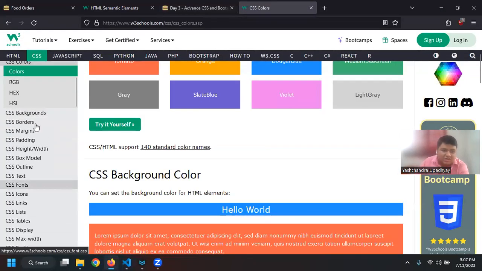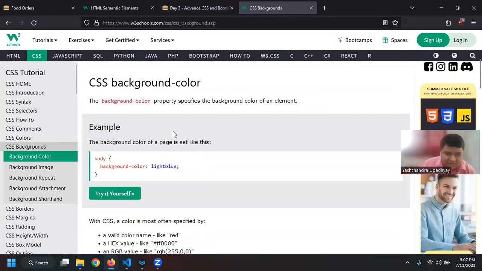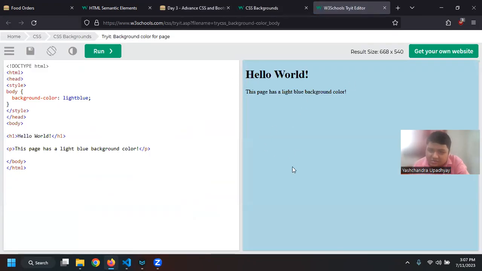Okay, so now we have added color. Now let's look at the CSS background. As I said, you can use background color to change the color. If I click on try it yourself, you can see the background color is light blue because the background color attribute is used to change the color.